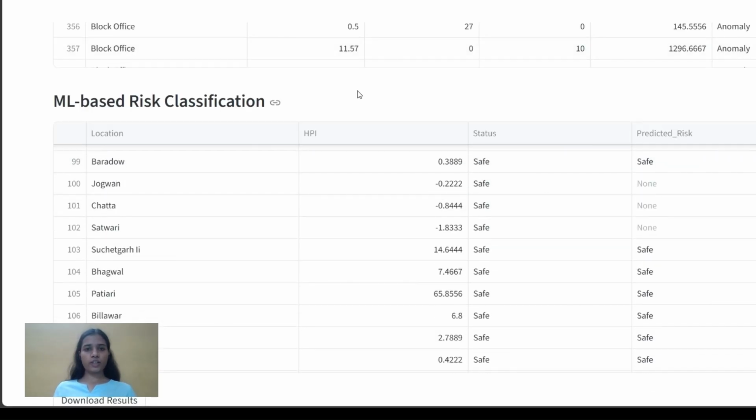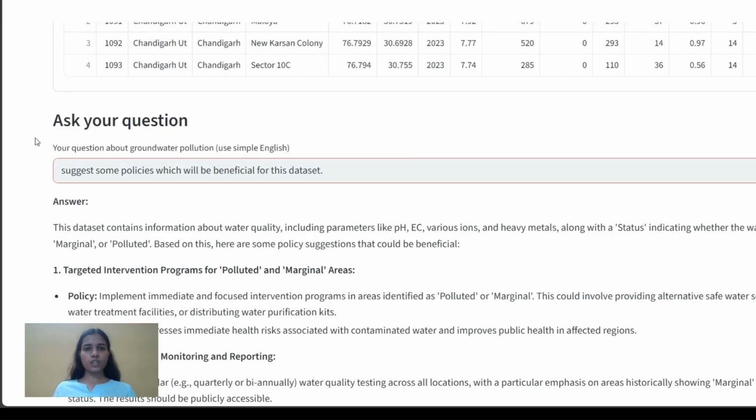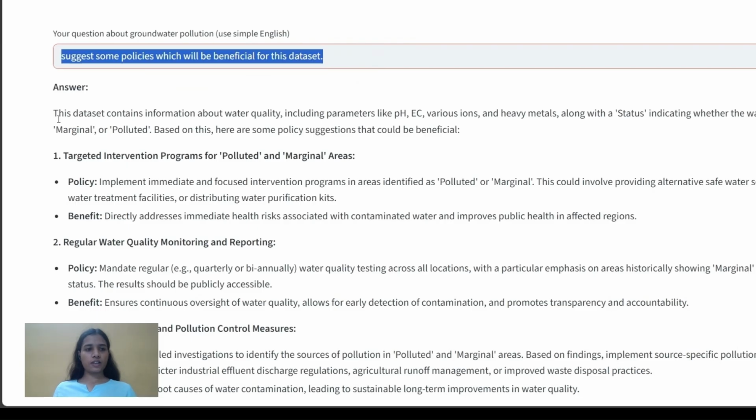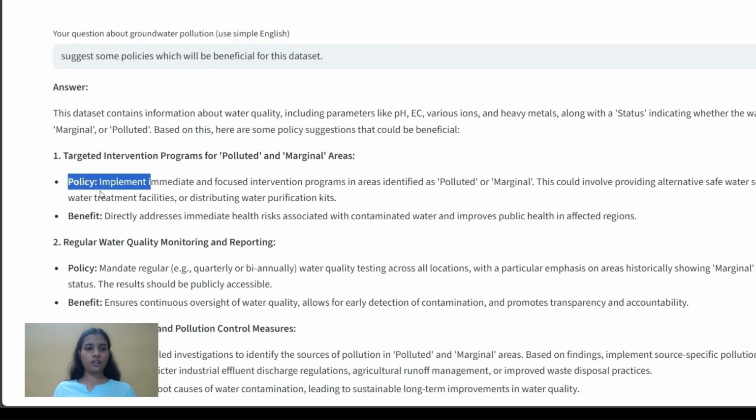Our project is also integrated with an AI Assistant, in which the user can ask queries related to the dataset, and also it suggests policies regarding the dataset. For example, in this query box, we have asked to suggest some policies which will be beneficial for this dataset. Our AI assistant has answered this query, and it has also told the policies with their benefits.